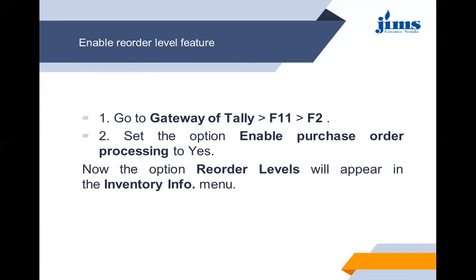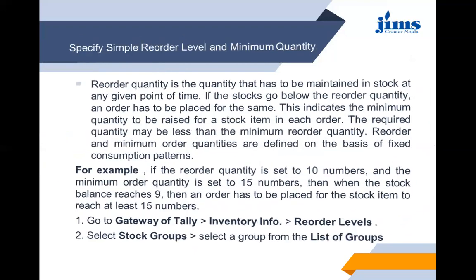As I showed you in my Tally, while making the accounts, there is an option about the inventory information. So once we enable the purchase order processing or any inventory information, then we have to input the inventory information in that box.